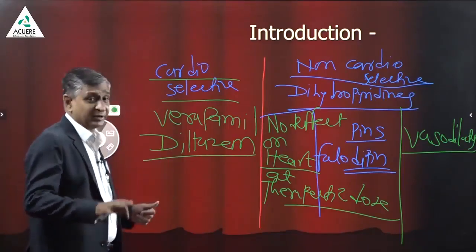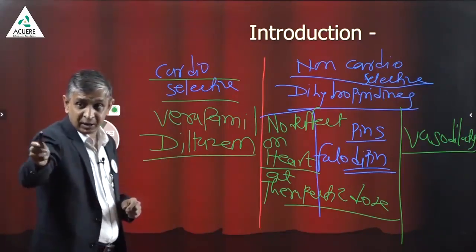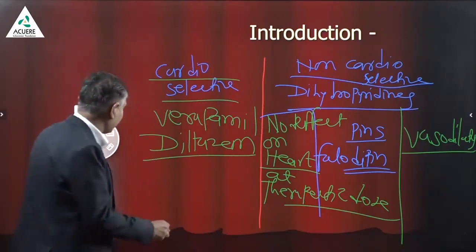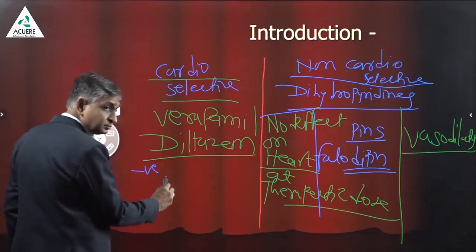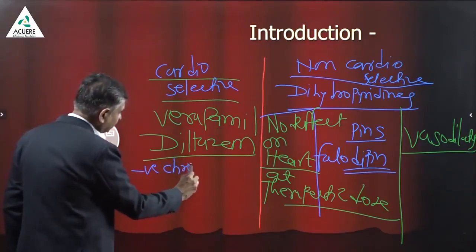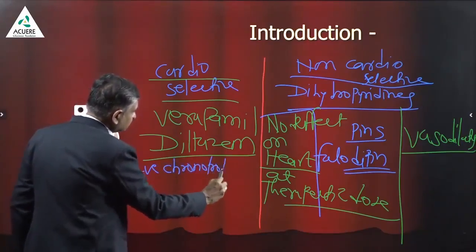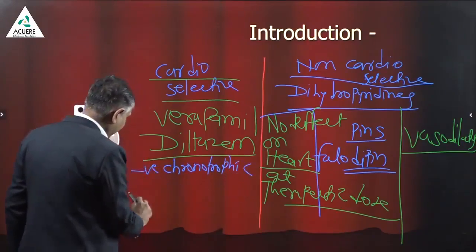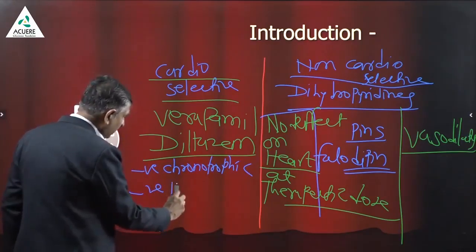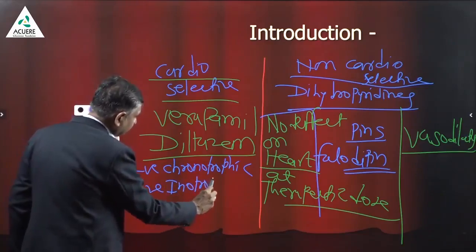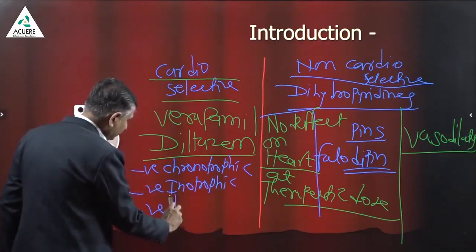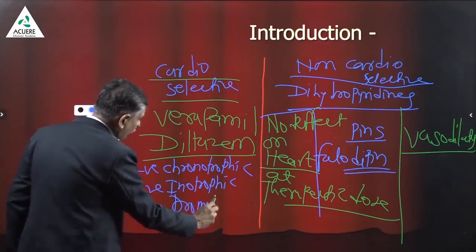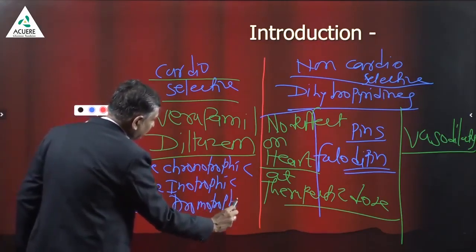And these drugs have three important properties. Now this is very important. They have negative chronotropic action. They have negative inotropic action. They have negative dromotropic action. I will explain one by one.